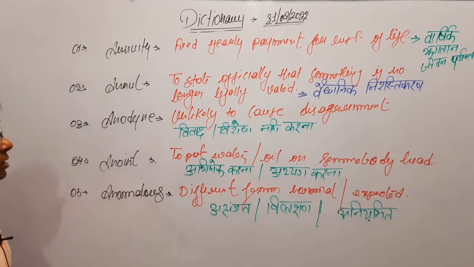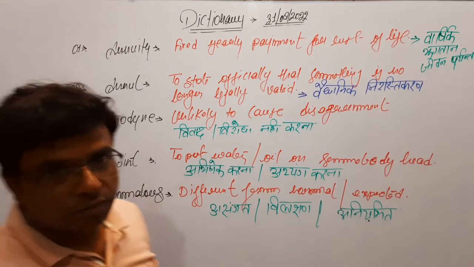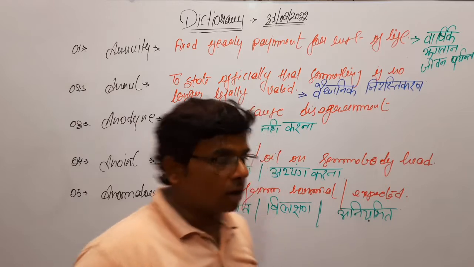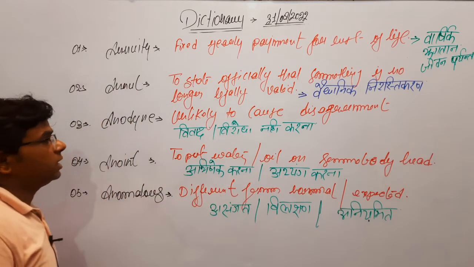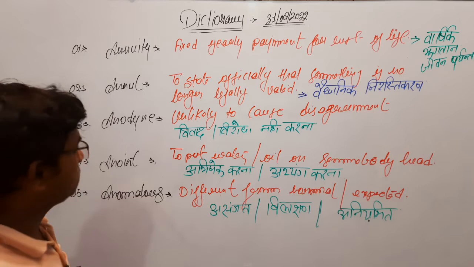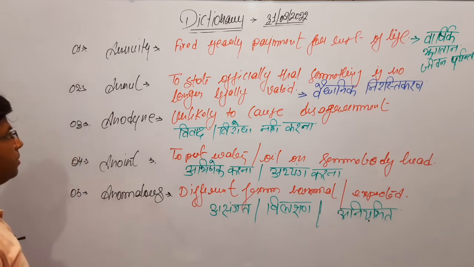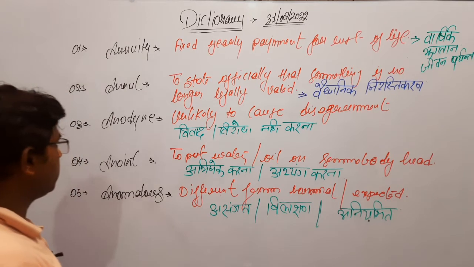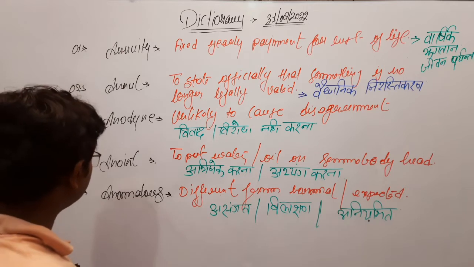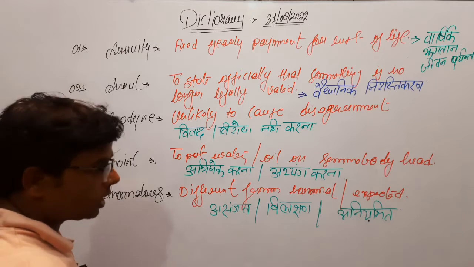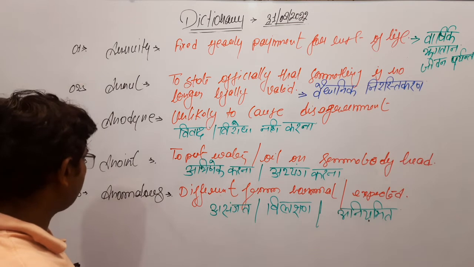So the 5 words for the 31st of August, the last day of the August month, that I have selected for you are: annuity, annul, anodyne, anoint, and anomalous.